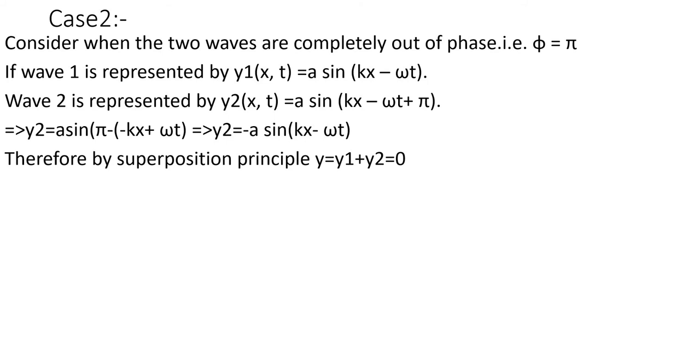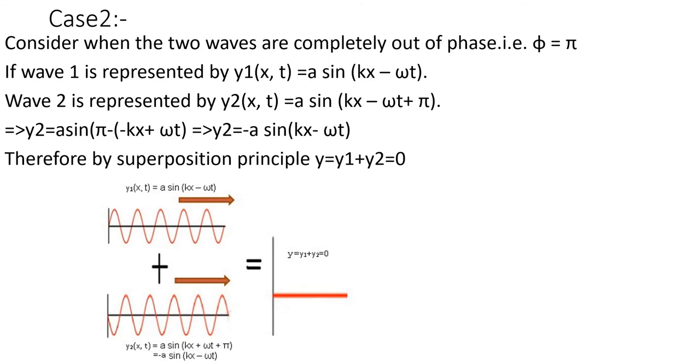So what will you get? Minus a sin(kx - ωt). Or it is very simple: sin(π + θ) is minus sin θ. So we can write minus a sin(kx - ωt) as the second wave. So by the superposition principle, what will you get? y is equal to y1 plus y2. y1 is a sin(kx - ωt). If the second wave has a phase difference of pi, the net displacement is given by 0.